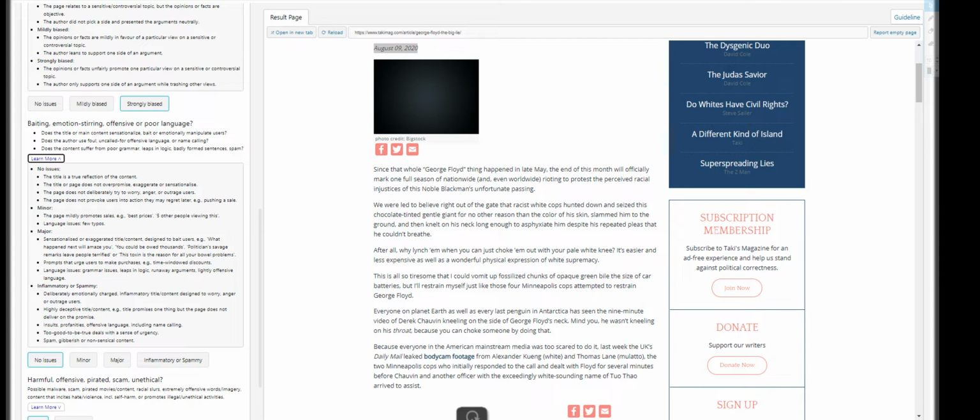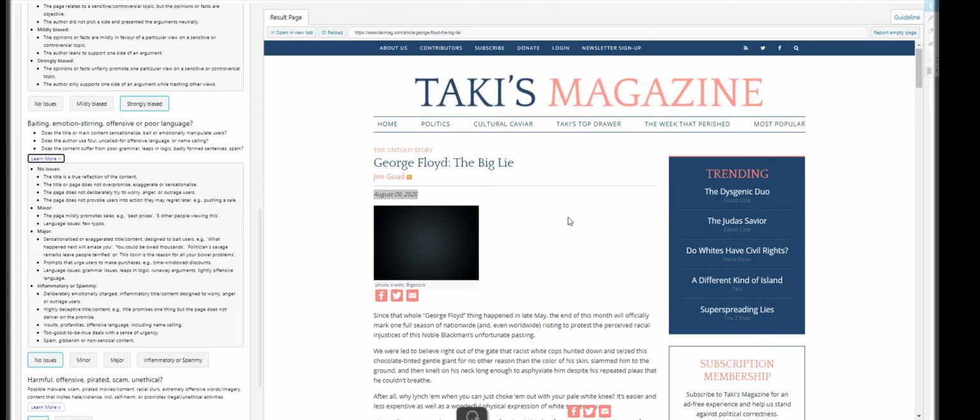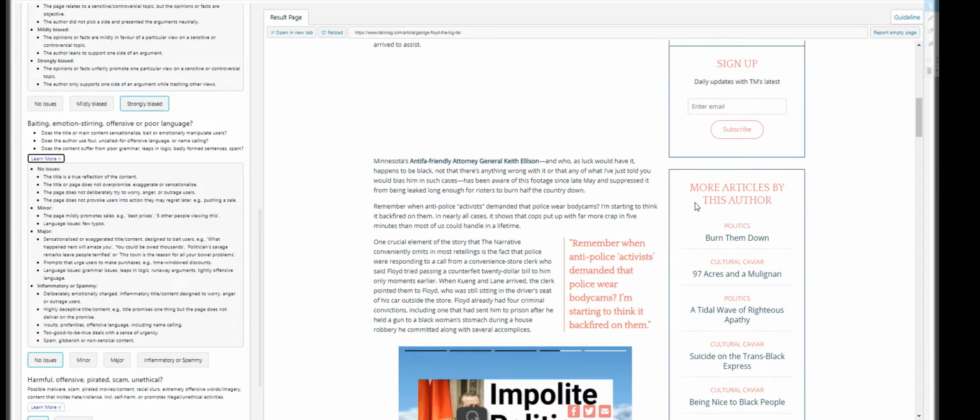Prompts that urge users to make a purchase, example given time window discounts. Language issues, grammar issues, leaps in logic, runaway arguments, lightly offensive language, inflammatory or spammy. For this one, I would say it has no spam at all, but it has membership stuff, so I would say it's major.